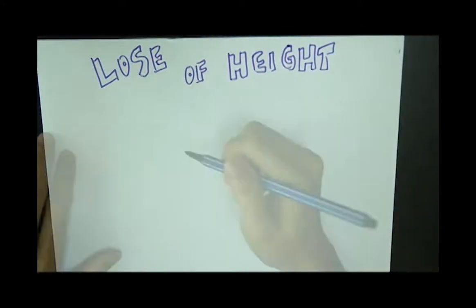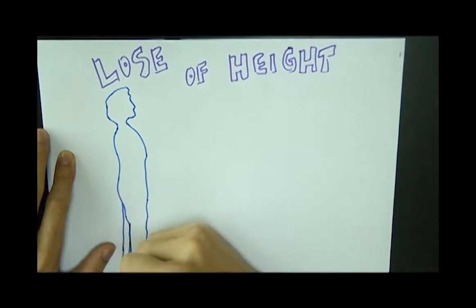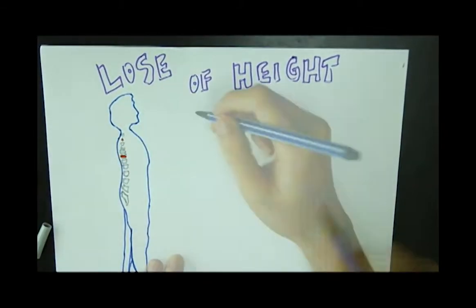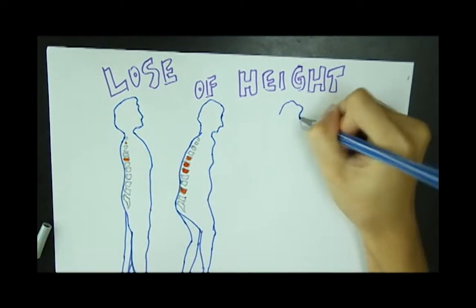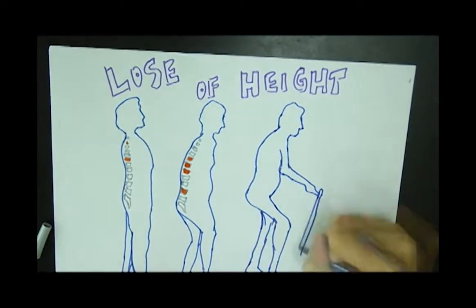Loss of height over time with stooped posture, kyphosis. With normal aging, everyone has some loss of height. However, a loss of 1 inch or more is significant and may indicate osteoporosis.